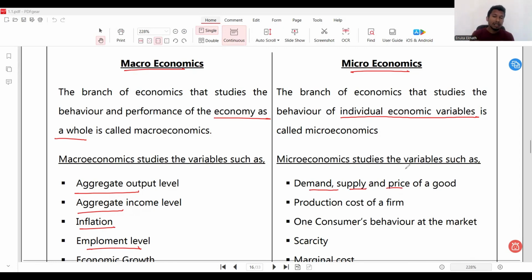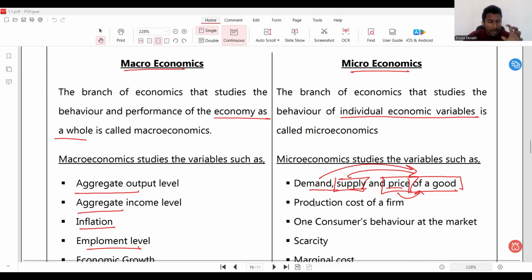So I always ask this question when I teach this part: from which part of this sentence do I communicate the idea that this is about microeconomics? The answer you usually give is not demand, not supply, not price, but from this part of this sentence I'm communicating that we are considering microeconomics. Because we consider the demand of one good, of a good. We consider the supply of one good. We consider the price. We study the behavior of the price of one good. And that's where this becomes microeconomics.